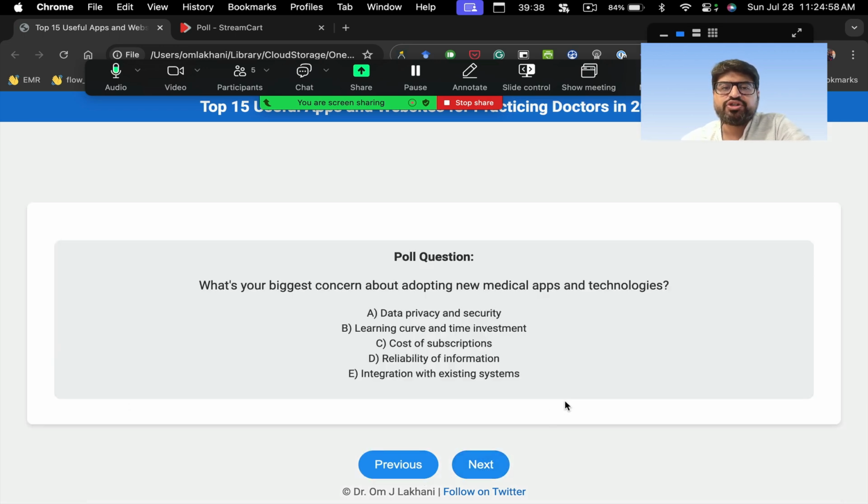Okay, so time for a poll question again. When you're using medical apps and technologies, what is your biggest concern about adopting these new medical apps and technologies? Is it data privacy and security? Is it that you have to learn new things and invest time on that? Is it cost of subscription, which is a problem? Is it reliability of information? Is it integration with existing systems? Which is the biggest concern? Which is the biggest challenge for you to use this app?